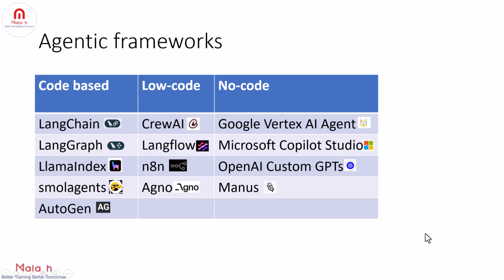Okay. So that's the brief introduction about low-code agentic frameworks. So we will be building multi-agentic frameworks by using CrewAI, Langflow, n8n and Agno. So these are some of the popular low-code agentic frameworks. Alright.